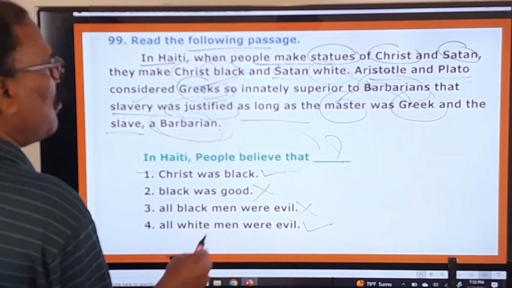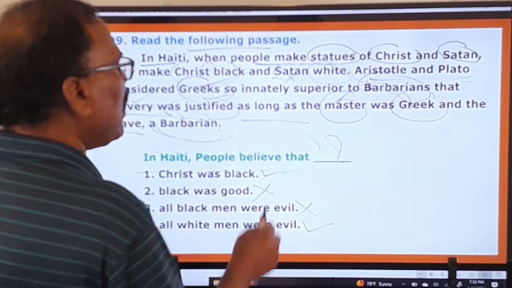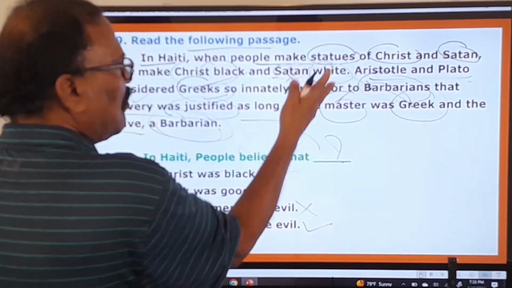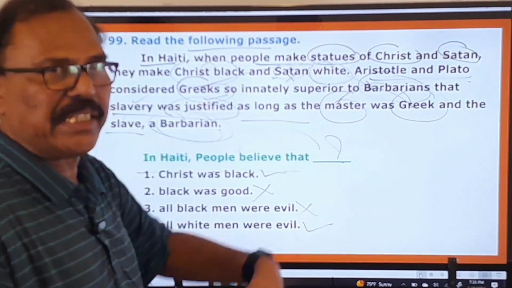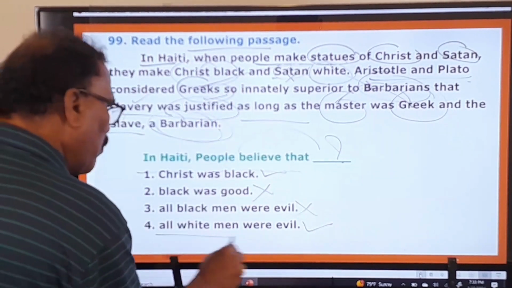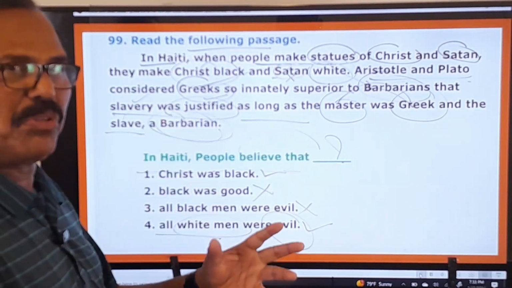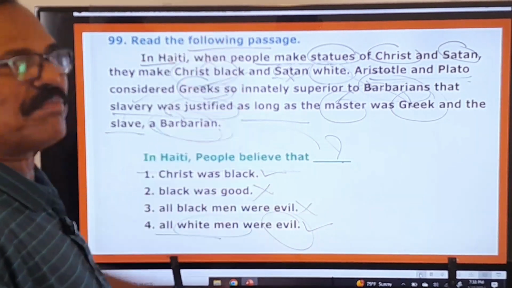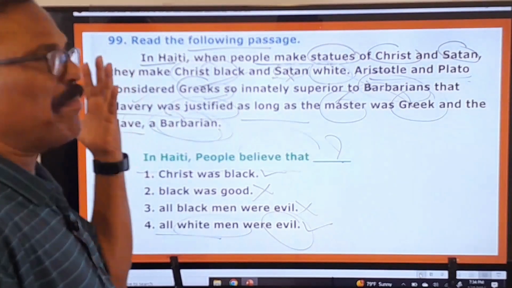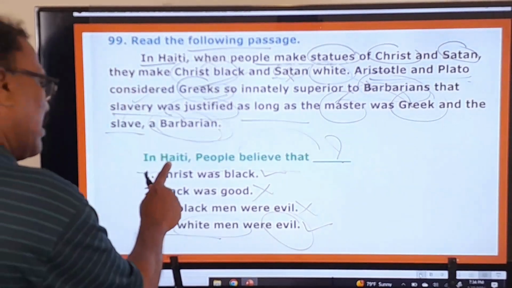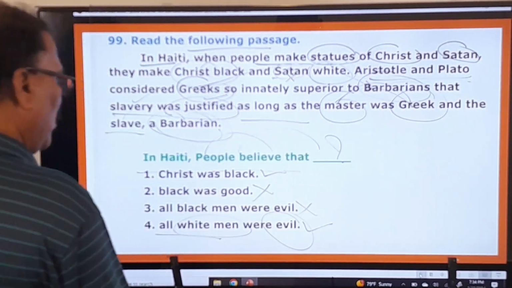That is there, because you know this Satan is a symbol for bad, evil. So evil is picturized in white color. Its statue is made in white color. That means they believe that all white men were evil to the black people. There is a feeling that all white people are wicked, evil, bad people. Because they continued the slavery. They called them barbarians. So that's why in Haiti, people believe that all white men were evil. So this is there. Now you move on to the next question.